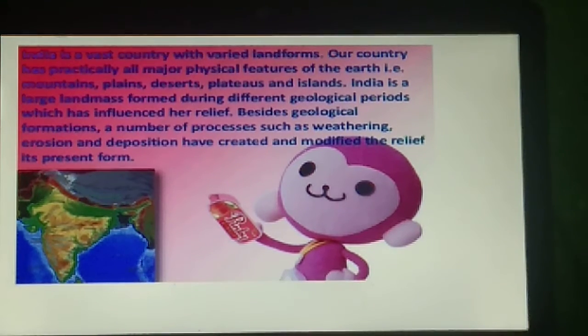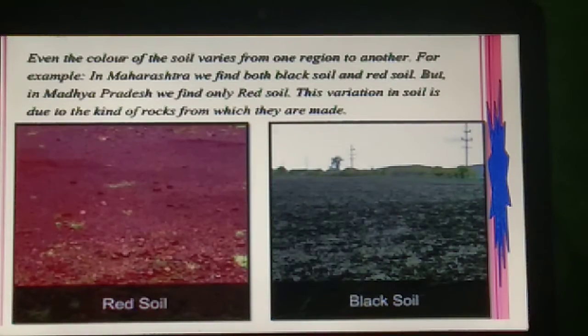That's why India is a large landmass formed during different geological periods, which has influenced its relief. So this is all about your introduction to the topic, physical features of India.